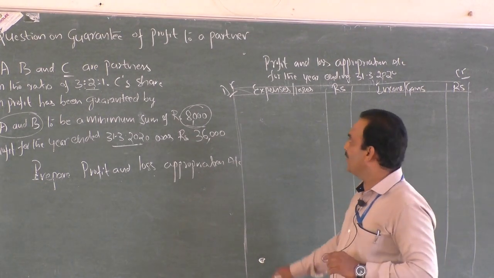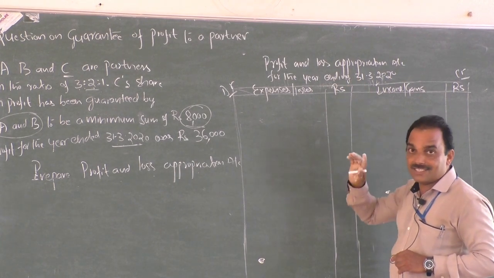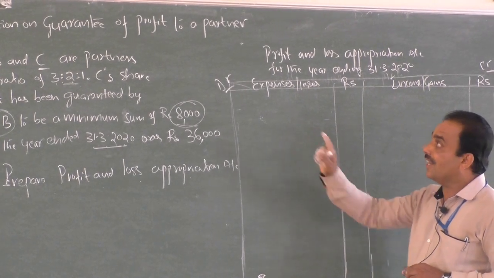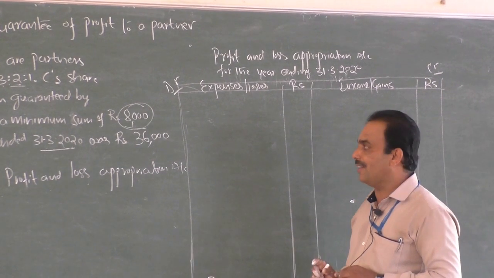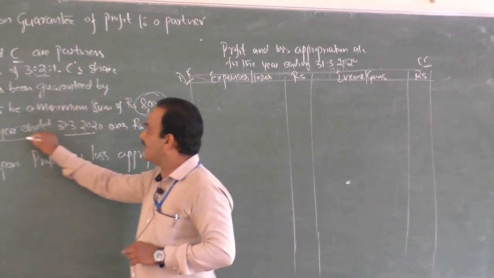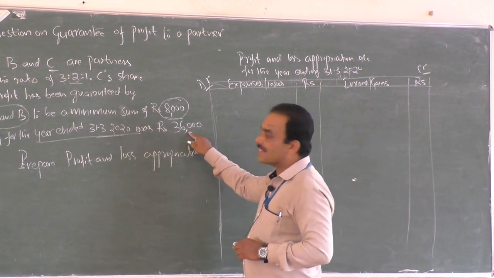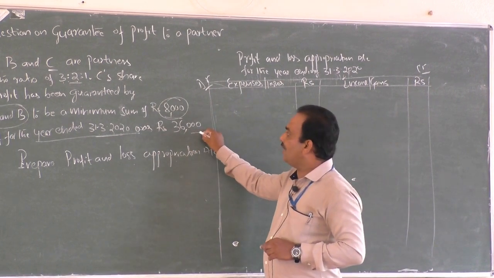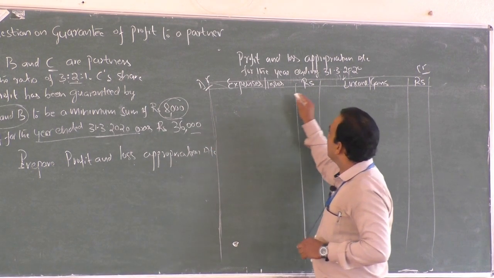Yes, I will continue. See here, preparation of profit and loss appropriation account. This is not the general profit and loss appropriation account. This is about a guarantee of profit to the incoming partner or new partner. In the given problem, for the year they earn a profit of ₹36,000.